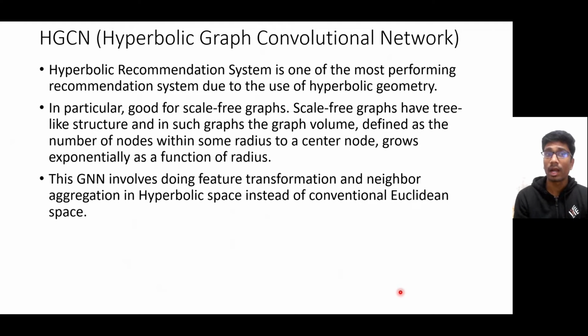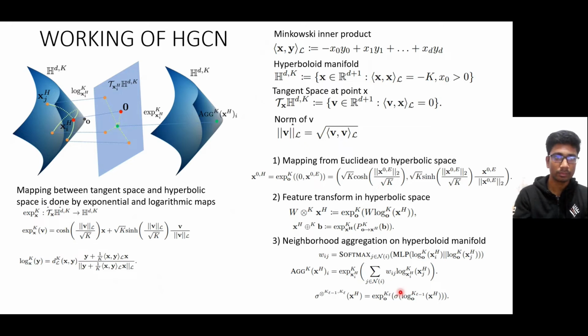Next, I have also gone through the hyperbolic graph convolutional network, and this is one of the best performing recommendation systems due to the use of hyperbolic geometry. This is because in particular it is good for scale-free graphs. Scale-free graphs have a tree-like structure, and in such graphs, the graph volume, defined as the number of nodes within some radius to a center node, grows exponentially as a function of radius. This GNN involves doing feature transformation and neighbor aggregation in hyperbolic space instead of the conventional Euclidean space.